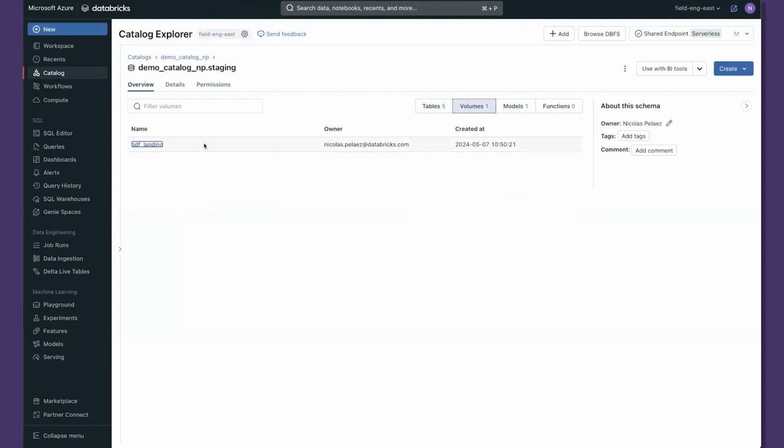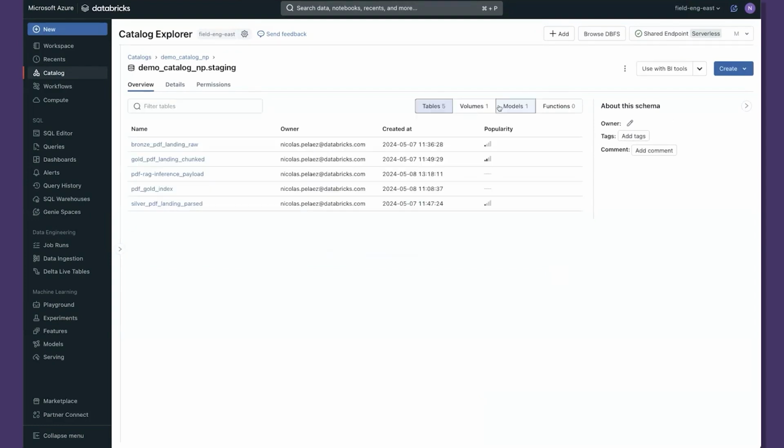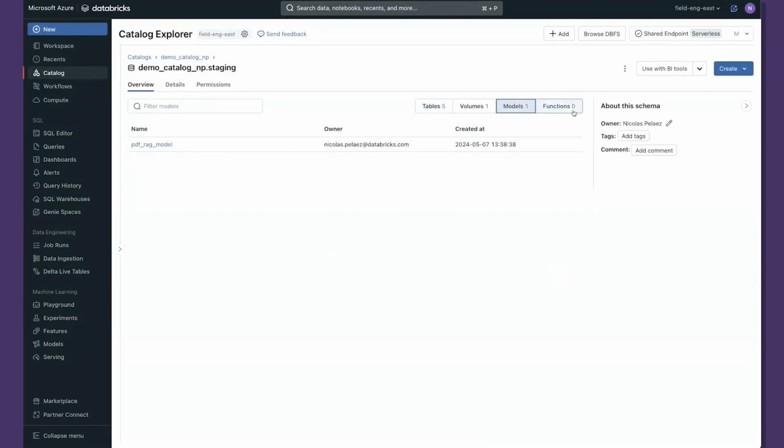This is where we're going to load all of our PDFs and models and even functions if you have them. The reason that's super important is because it gives you one centralized place to govern your data and your AI assets. So you can set permissions to all of these things in one place, which makes your life as someone that has to organize these complex AI systems much simpler.